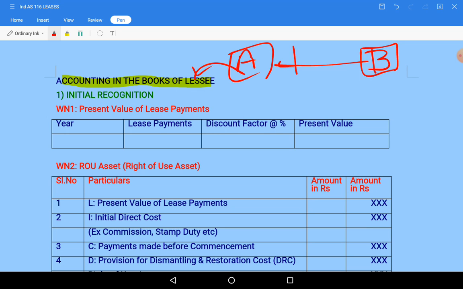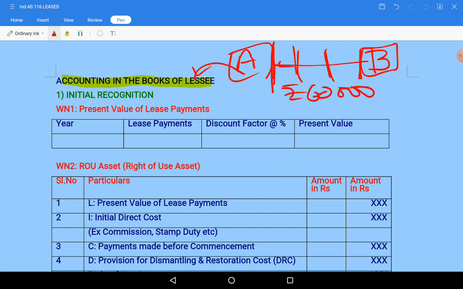Suppose the lease term is 3 years. At each year end A has to pay some lease payments, say 60,000. 60,000 rupees each year he is paying at the end of the first year, second year and third year. But initially itself, on commencement of lease, when control on the right to use of the asset is transferred, on that date itself in the books of lessee there will be a general entry.